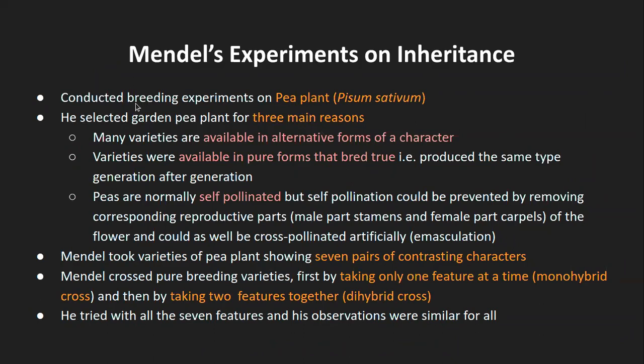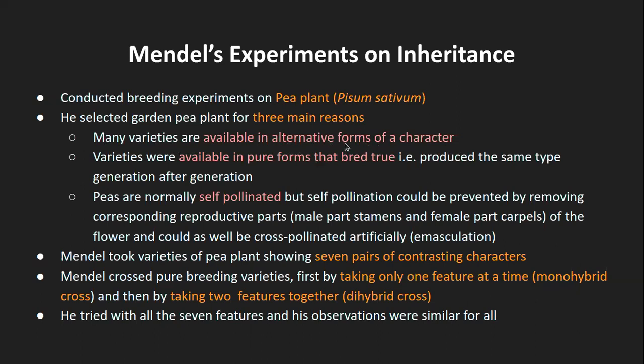So Mendel conducted his breeding experiments or crossing experiments in the pea plant, that was Pisum sativum. And the reason why he chose the garden pea plant was specifically for these three reasons. Of course, there are many other reasons, but these were the main reasons, that the main varieties are available in alternative forms of a character.